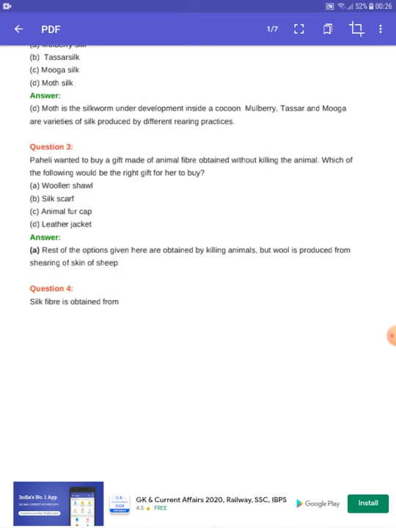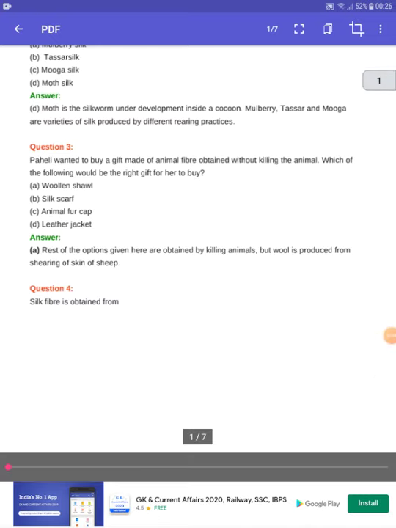Question number three. Paheli wanted to buy a gift made of animal fiber obtained without killing the animal. Which of the following would be the right gift for her to buy? Woolen shawl, silk scarf, animal fur cap, leather jacket. So, what will be the best? For producing a silk scarf, a silk moth gets killed. Animal fur cap is also made from leather. Leather jacket is also made from leather after the death of the animal. Only the woolen shawl is the one in which we do not have to kill any animals. So that is why the woolen shawl is the answer.